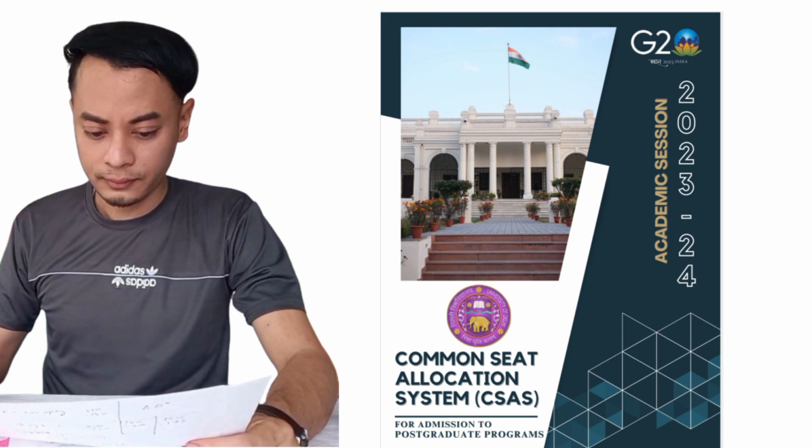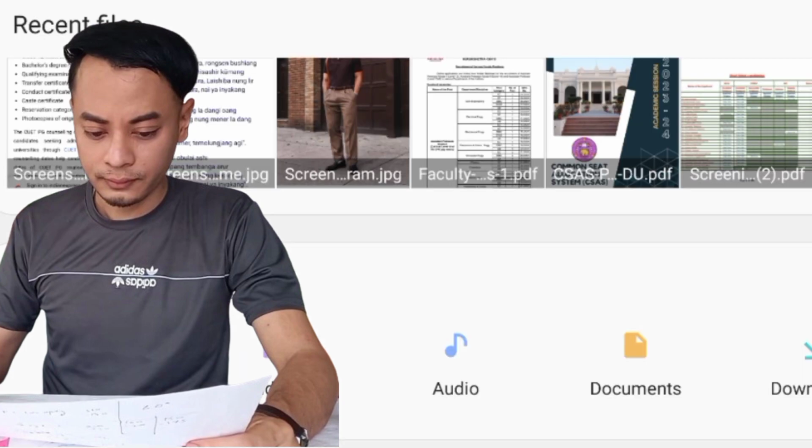So in today's video, as requested by some of you, I'm going to be talking about the CSAS, that is the Common Seat Allocation System, as well as the counseling process for admissions. As you all are aware, the results for the recently concluded CUET PG 2024 are already out, and we can expect the cutoff for the various top universities like Delhi University, JNU, and many other universities to begin their admissions process once the cutoff scores have been revealed for the different courses and disciplines under the CUET PG 2024.